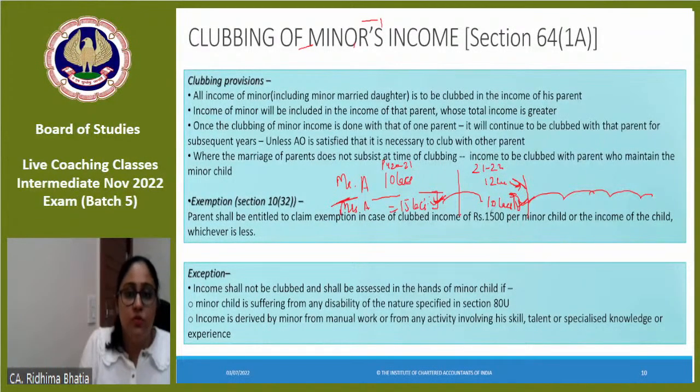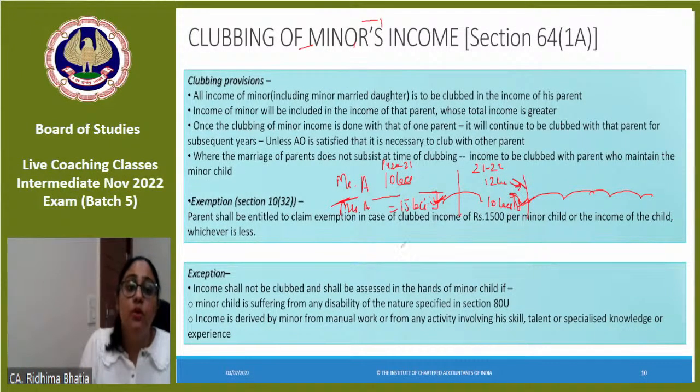Okay? So, always the clubbing provisions apply in the hands of the same parent unless the assessing officer, the income tax authority, thinks that we should change the person in whose hand the income has to be taxable. Till that time, it will go on and on in the same parent's hand.